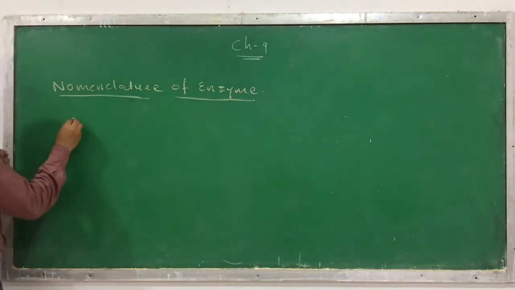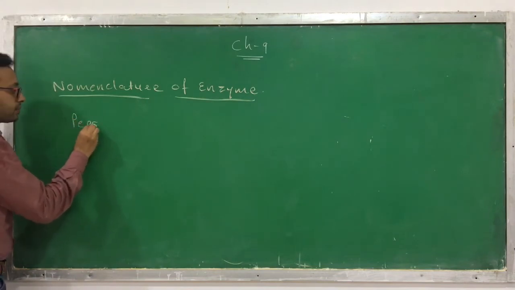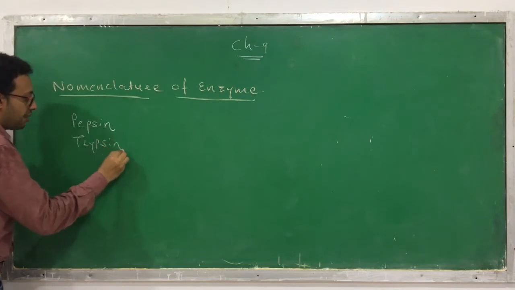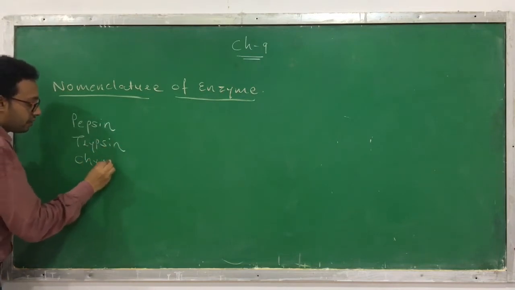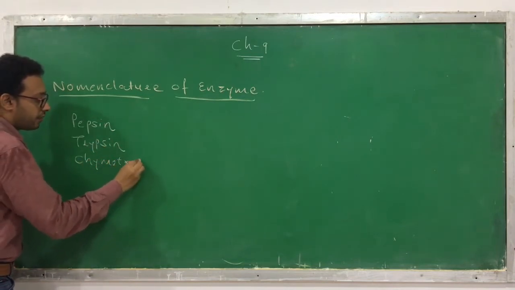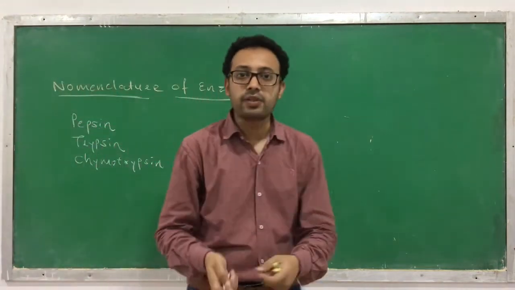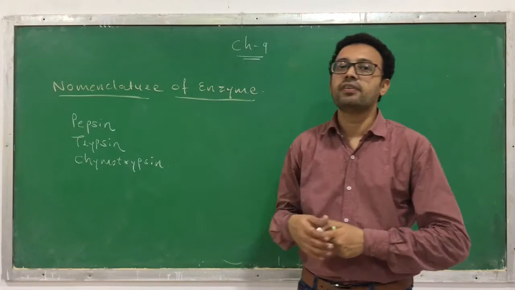For example, pepsin, trypsin, chymotrypsin. These are examples of names given by the different scientists who discovered them, so that's why they gave such kind of names.